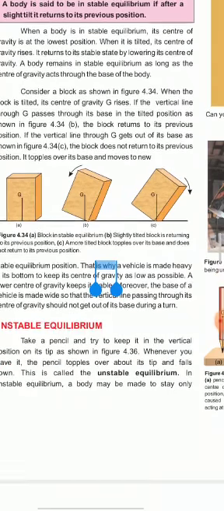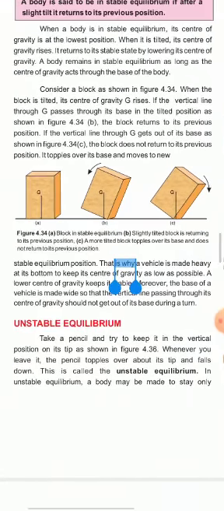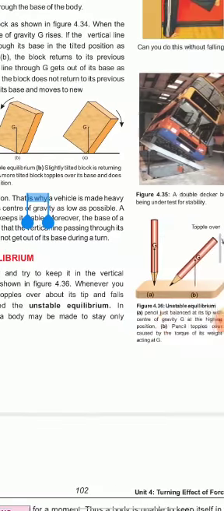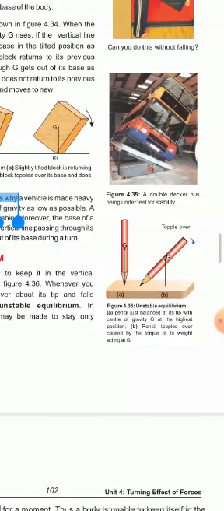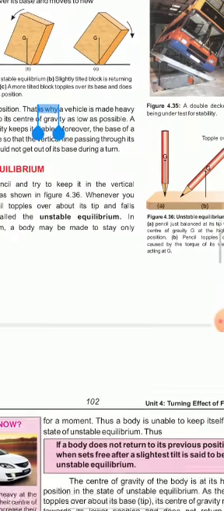So we can say that this is in the state of stable equilibrium. But in case of unstable equilibrium, we have a very good example of this pencil. We observe that when we apply a force on that pencil, its center of gravity lowers, and by removing the force, this pencil does not come back to its original position. So it is in the state of unstable equilibrium.